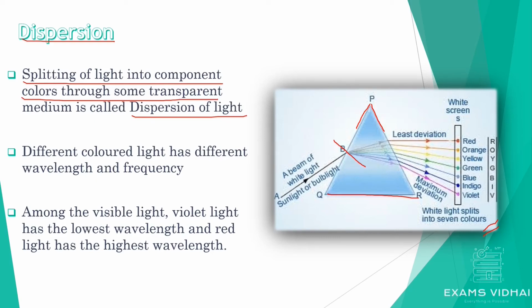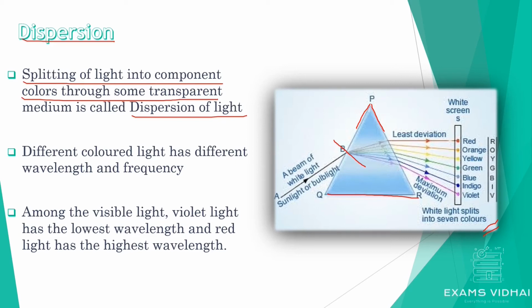And again, while coming out from the glass prism, refraction takes place. Basically there are two surfaces of this prism where the light passes, and at both surfaces refraction takes place: first from air to glass, and then from glass back to air.